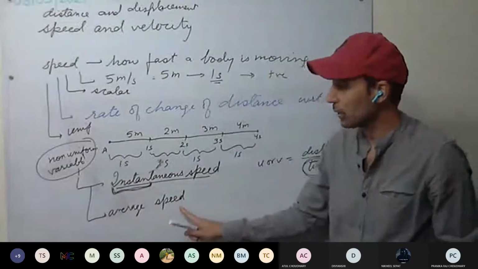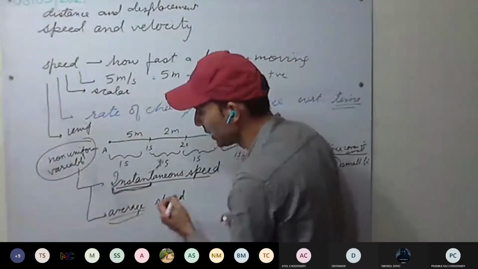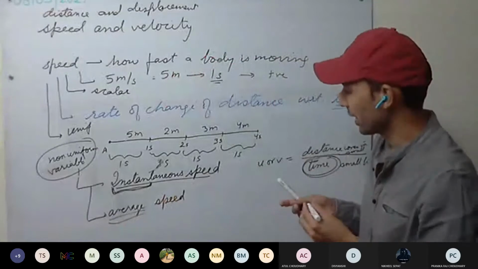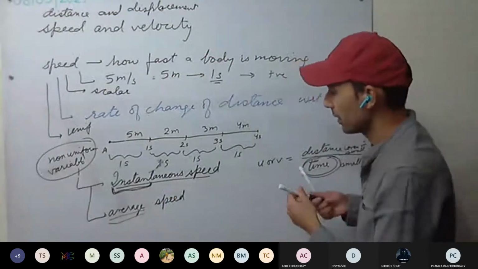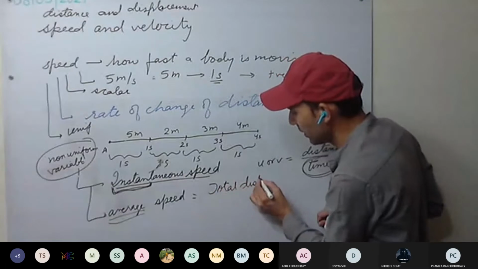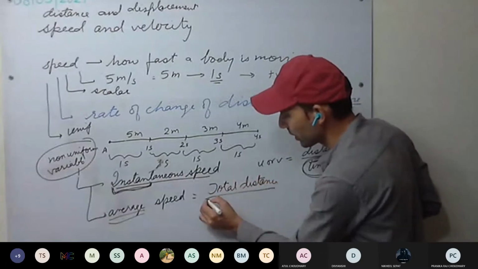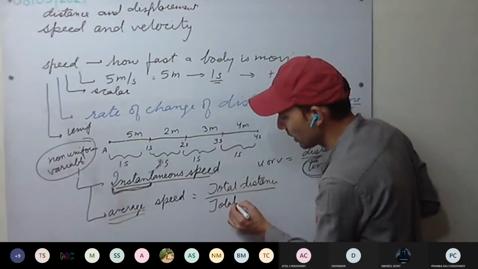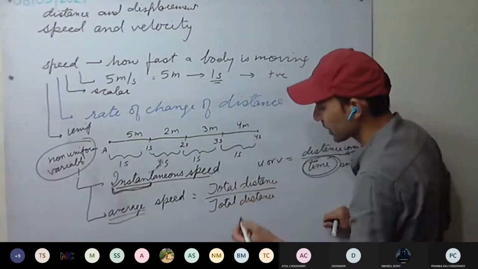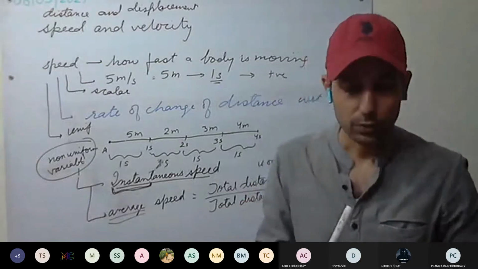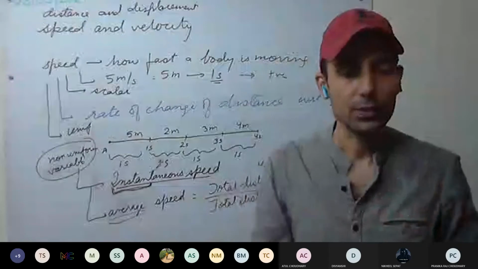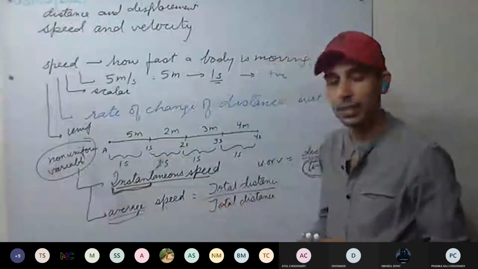Now, average speed means we take the average of all of them. How do we take the average? That is total distance divided by total time. That will give us the average. For example, if we take the average height of the class, we add all the heights and divide by the number of students. That will give us the average height.